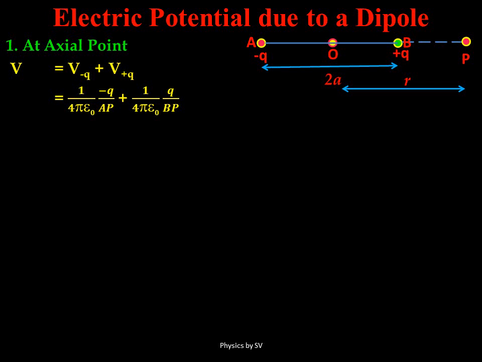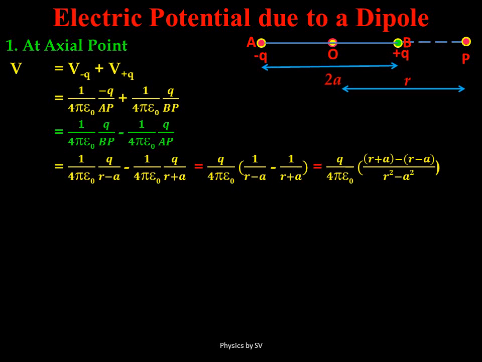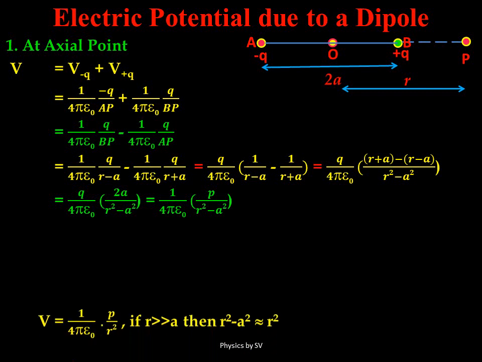Similarly, due to plus Q, we would write 1 upon 4 pi epsilon naught times Q upon BP. After some mathematics, we see that the potential comes out to be 1 upon 4 pi epsilon naught times P upon r squared minus a squared, the same as in the electric field calculation.